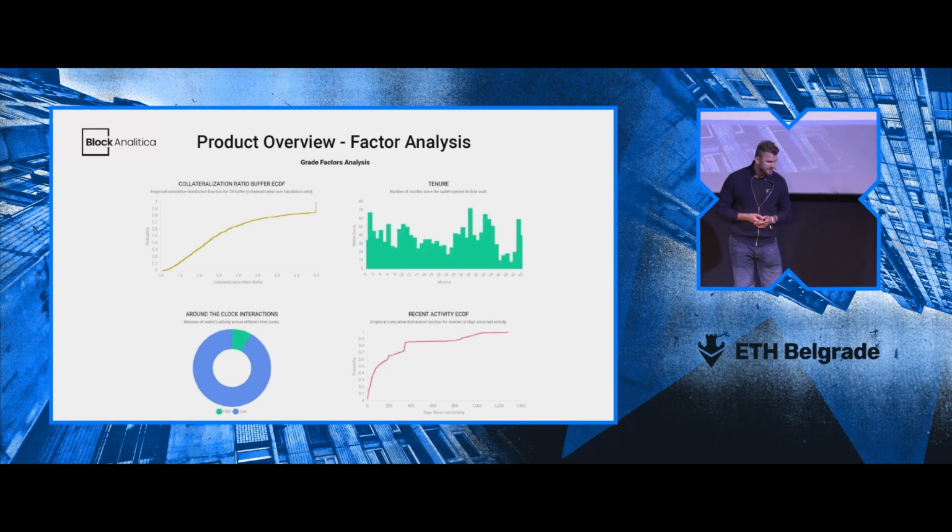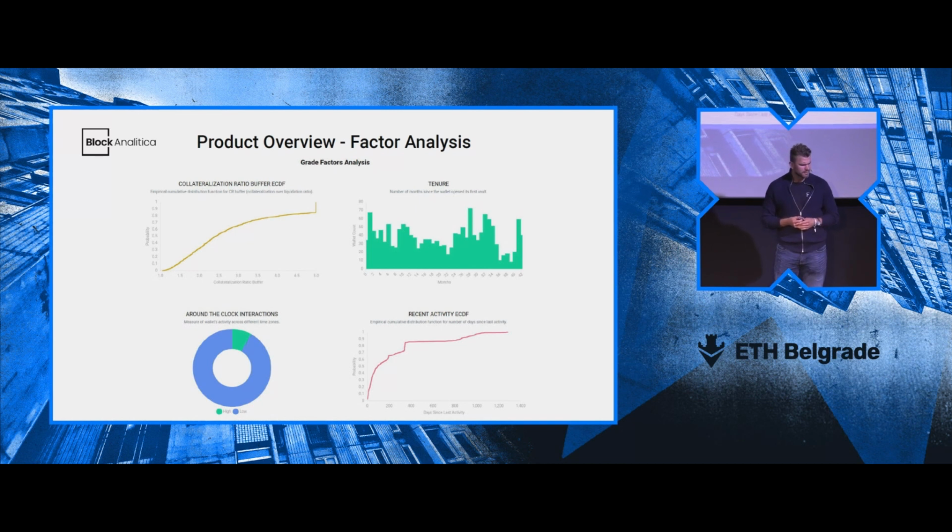Then we have the factor analysis, which is just, again, the signals around it. This is not the factor analysis in the typical statistical sense. This just means different signals in the system, or features in machine learning lingo. And we can see, based on the number of wallets, the quantization ratio buffer that I mentioned.